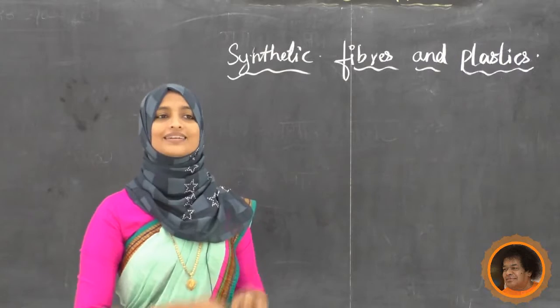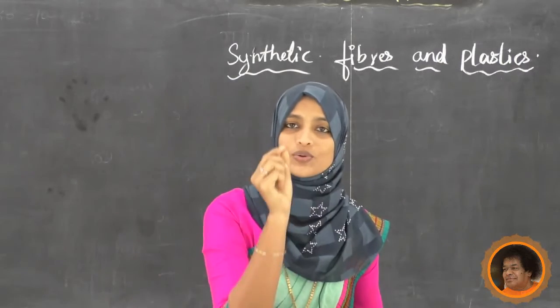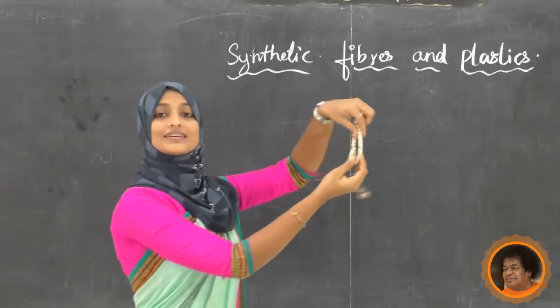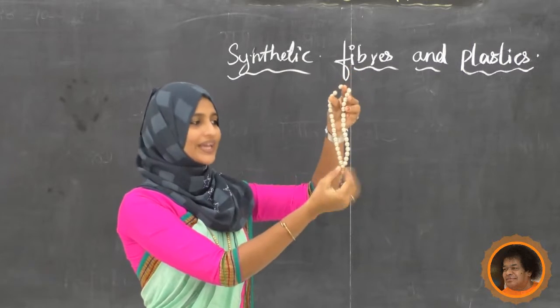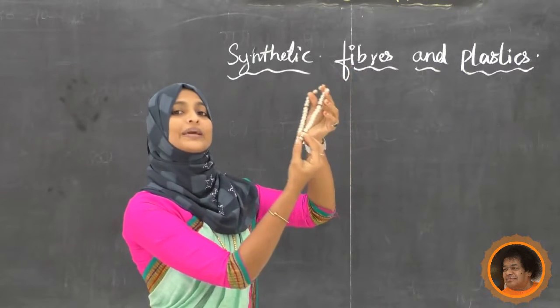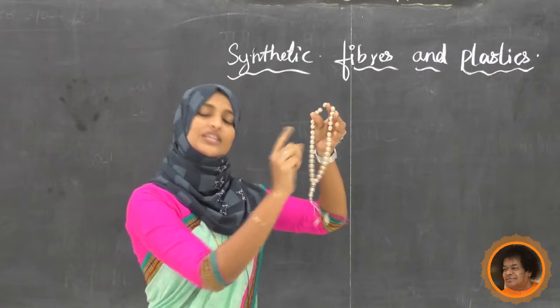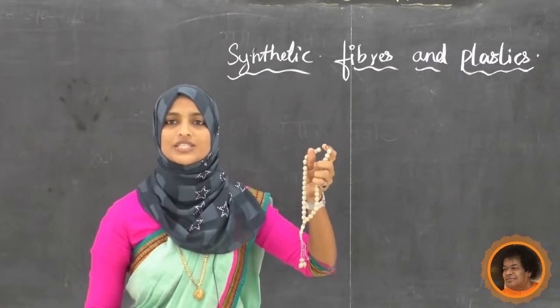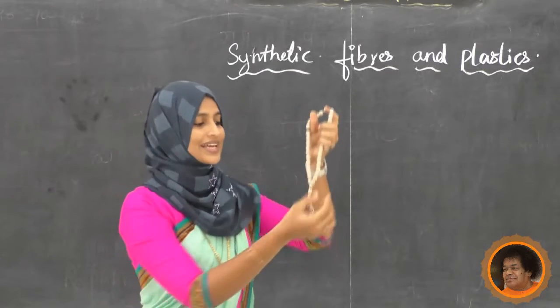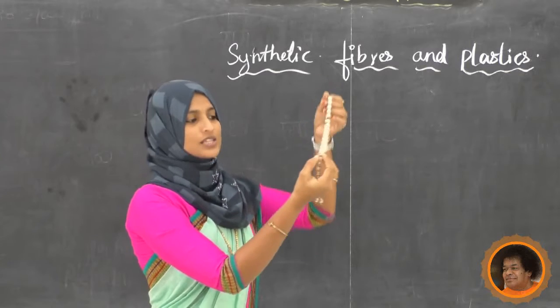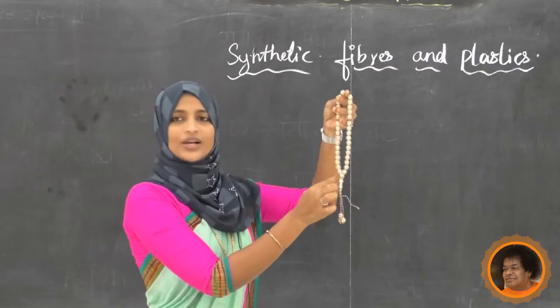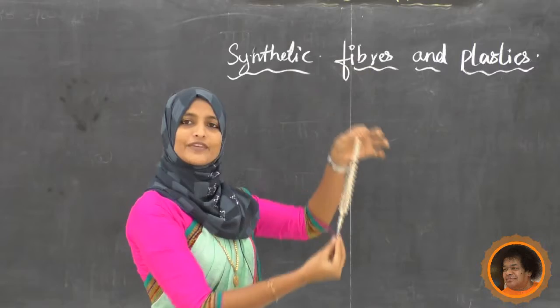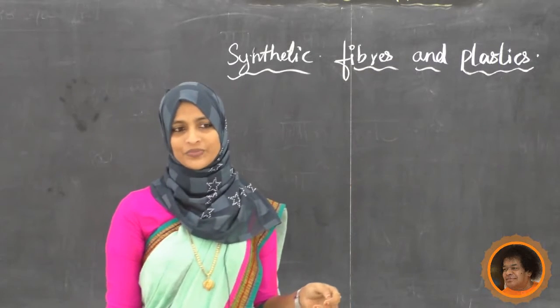Same as that, the synthetic fibers also have a similar structure. In synthetic fibers, you can see small units. A number of units joined together and we get a full synthetic fiber.